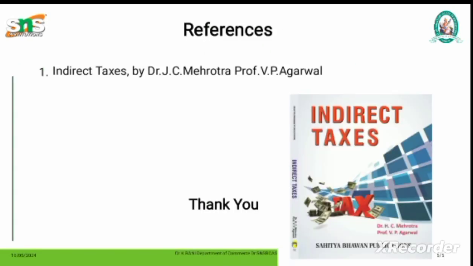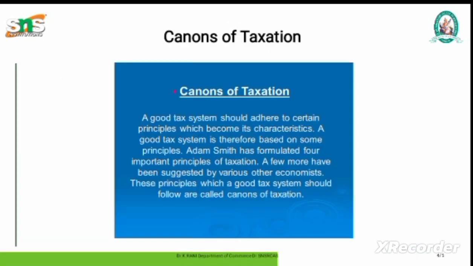Other canons. Canons of elasticity. The canons of elasticity is very important to modern economies. These canons indicate that a tax yield should be flexible or elastic. They should be levied in such a way that the tax rate can be adjusted in response to changing circumstances.